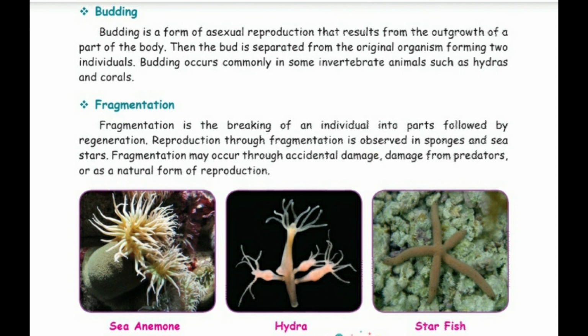Reproduction through fragmentation is observed in sponges and sea stars. Fragmentation may occur through accidental damage from predators, or as a natural form of reproduction. See the picture first: sea anemone, hydra, starfish.